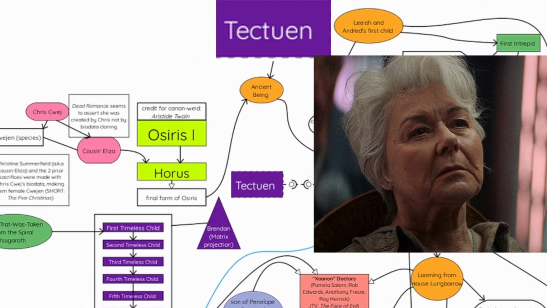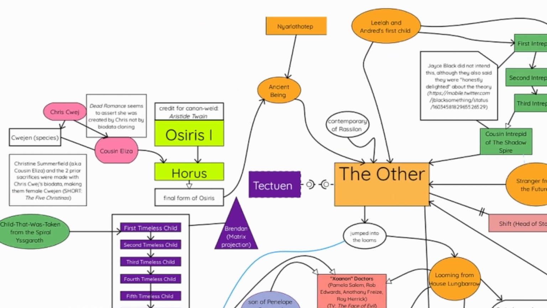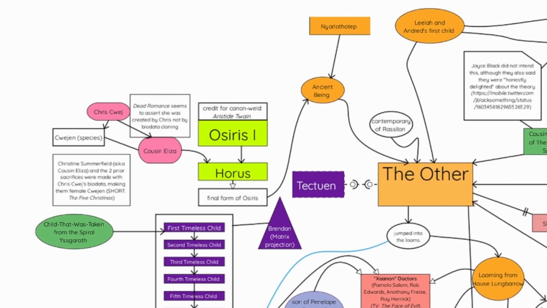So, yeah. Okay, if we move on to this side, I much prefer the Master being the Timeless Child. Same here. That's what they should have done. Instead of saying the child is you, they should have said the child is me. There you go. Easy fix. Just change that one line that they had to change. And boom. Yeah, because it would also make sense for the Master to lie to the Doctor. Exactly.